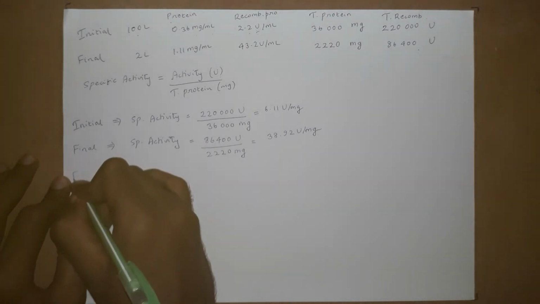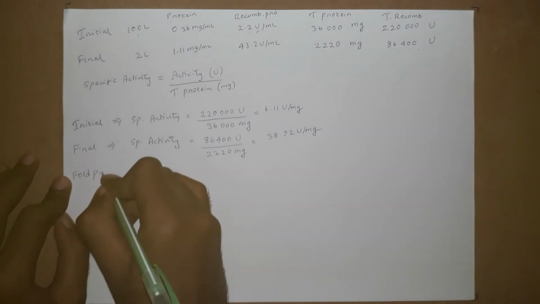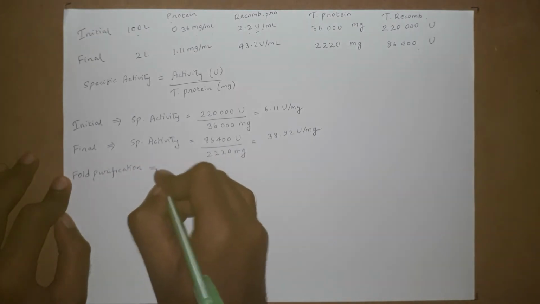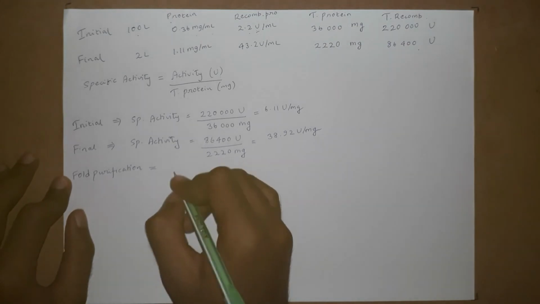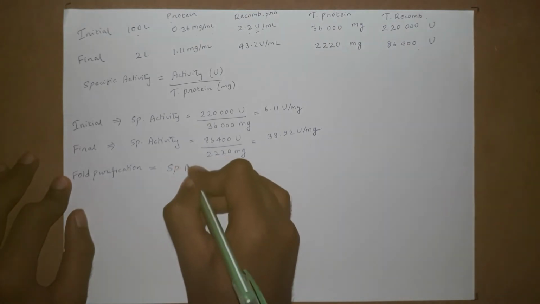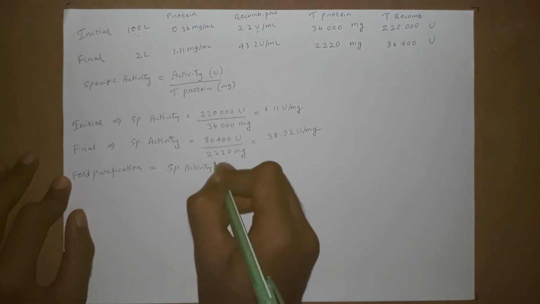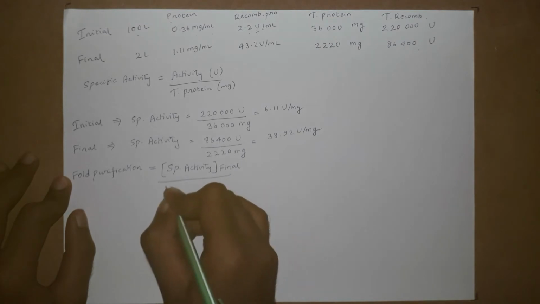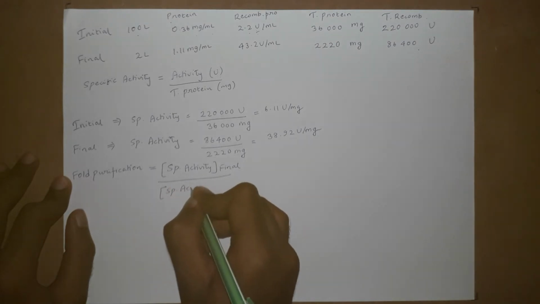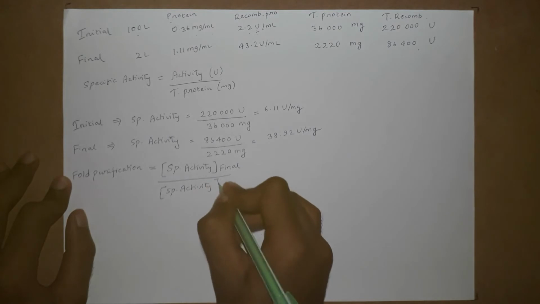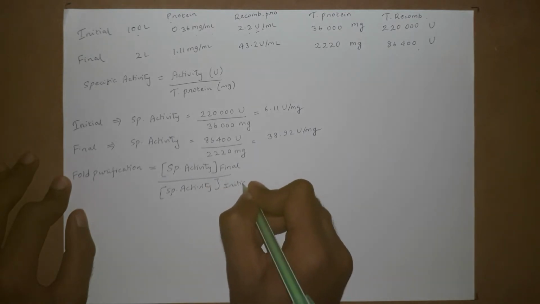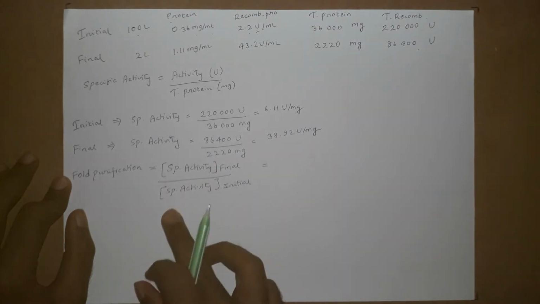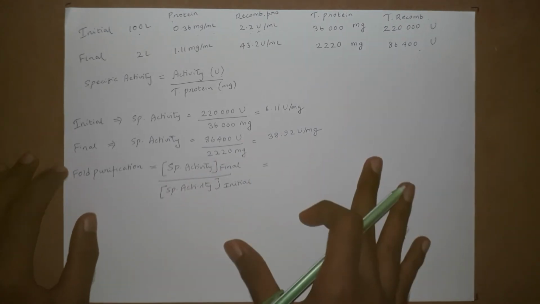So let's calculate fold purification. Fold purification is equal to specific activity final divided by specific activity initial, right? That is, the specific activity after the chromatography step divided by the specific activity initially, before the chromatography step.